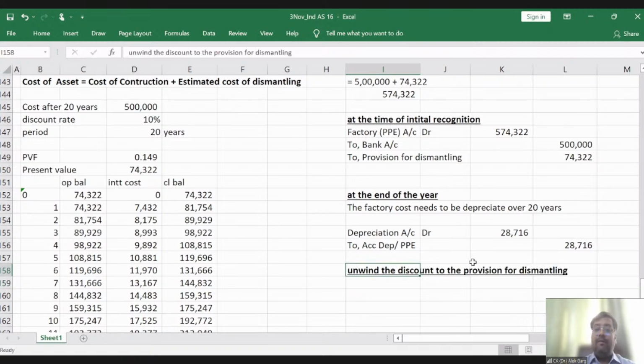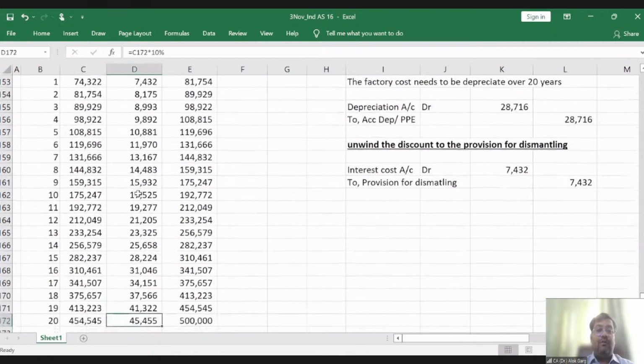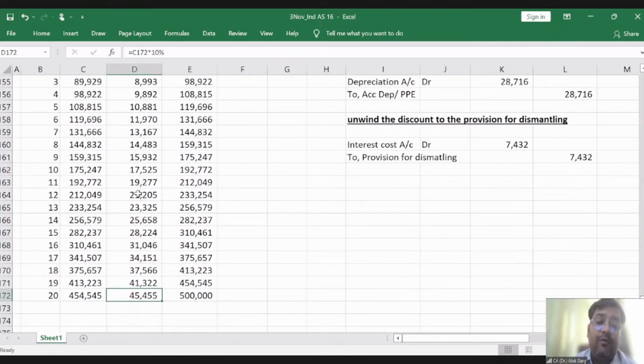And you have to unwind the discount to the provision for dismantling every year. What will be the accounting entry? Interest cost account debit, which will go to the P&L, to provision for dismantling. And by charging interest cost, this will increase to 5 lakh rupees in 20 years, right? For example, in the first year, this number will be 7,432. In the next year, this number will be 8,175. So on and so forth, it will go up to 45,455 in the 20th year.